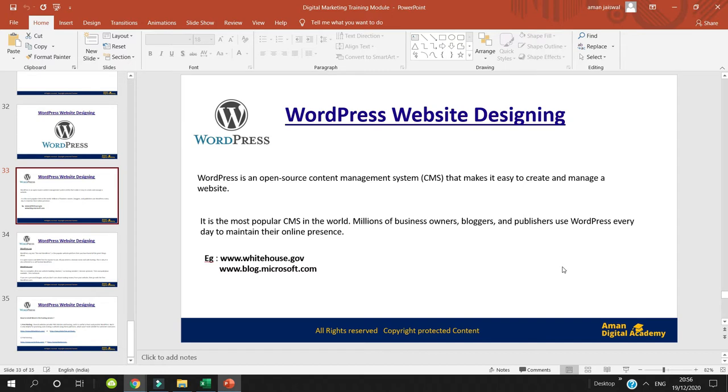This means that this platform is open to all, where you can create a website easily and in a much more effective manner. Secondly, this is the most popular CMS, content management system, in the world. Millions of business owners, bloggers and publishers use WordPress every day to maintain their online presence. Like, for example, the